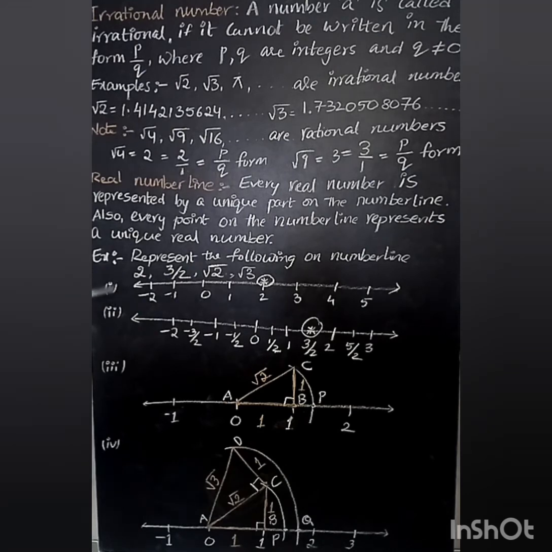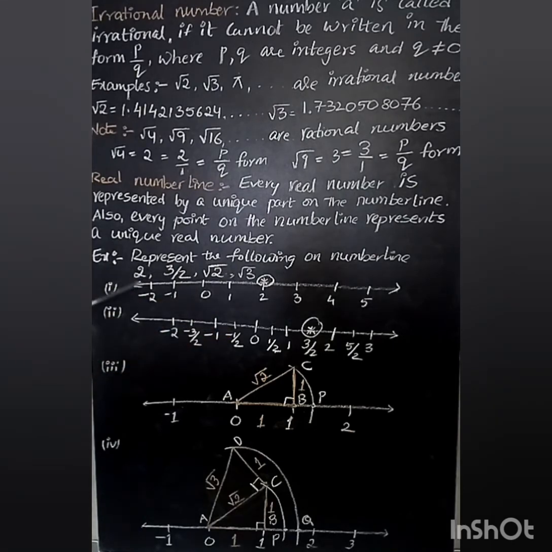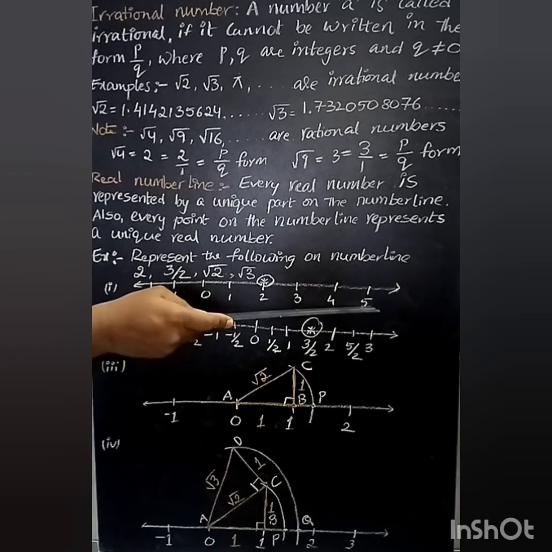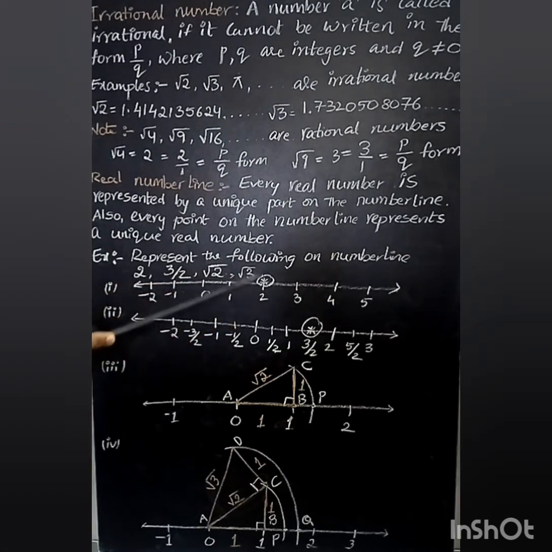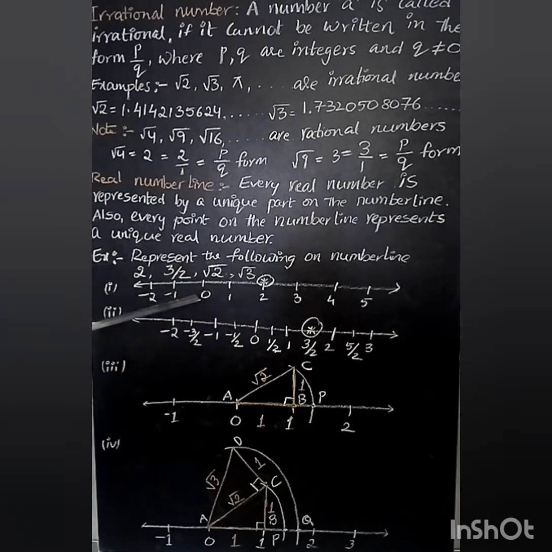Now coming to the first part. Here, if you take a number line, on the number line I have taken some numbers: -2, -1, 0, 1, 2, 3, 4, 5. What do we have? We want here the number 2. So 2 is here. It's a unique place for 2 on the number line. So this point is called 2. This entire procedure is called representing 2 on a number line.